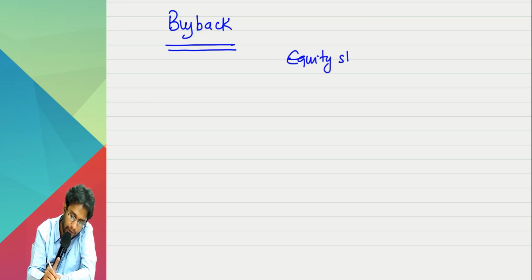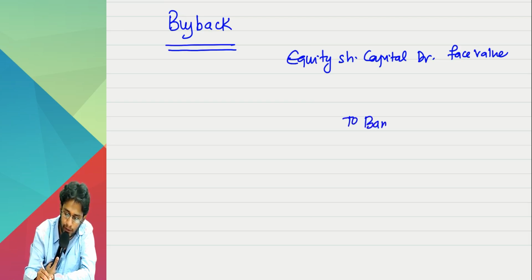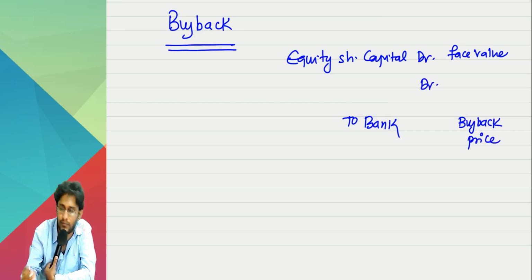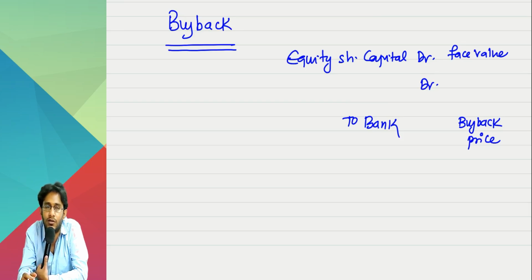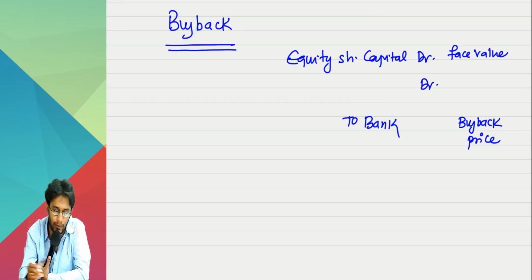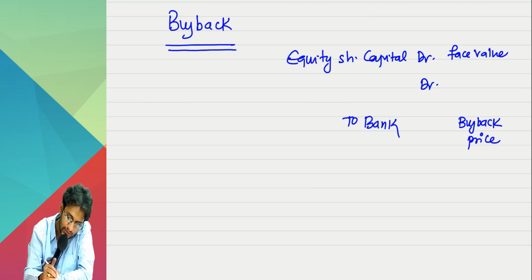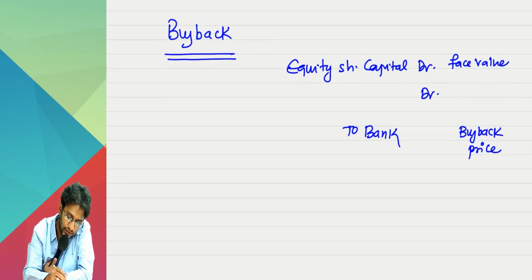Equity share capital account debit. That's for cancelling the equity shares. Entry amount is passed at what value? Face value or nominal value. To bank I am paying. This is your buyback price. Entry will tally or will not tally? Will not tally. There is a gap. What is this? Premium on redemption or premium on buyback? This premium on buyback, where did you adjust in your books?